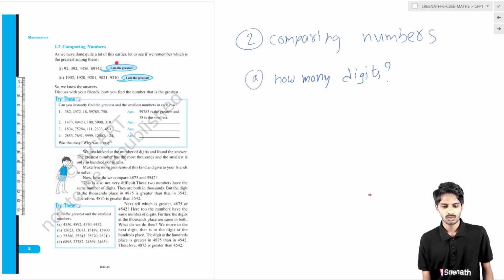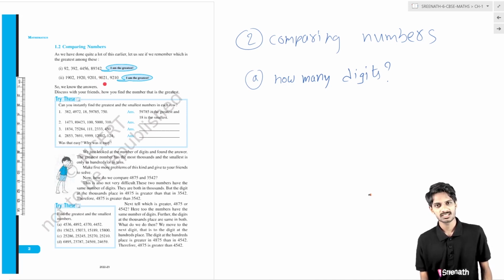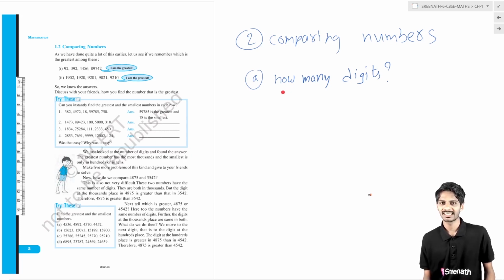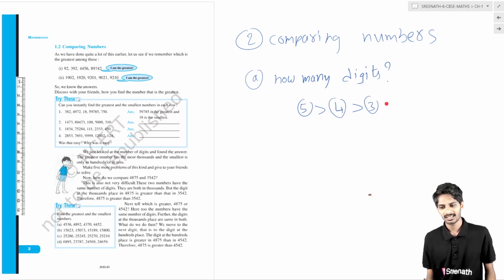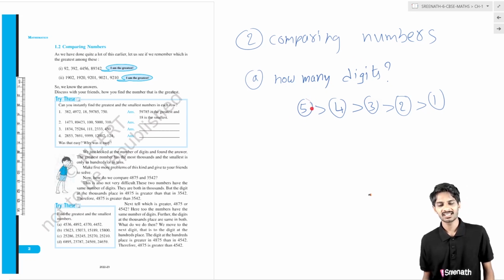Up to now, what we have studied, I think we have studied about thousands only. So 1000 is a 4 digit number. If we have studied 10,000, then 10,000 is a 5 digit number. So the greatest number means the number which has the greatest number of digits, which means a 5 digit number is greater than a 4 digit number, a 4 digit number is greater than a 3 digit number, a 3 digit number is greater than a 2 digit number, and a 2 digit number is greater than a 1 digit number. So how can we easily compare numbers? The greatest number is the number which has the most digits.